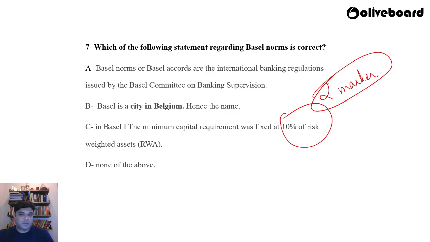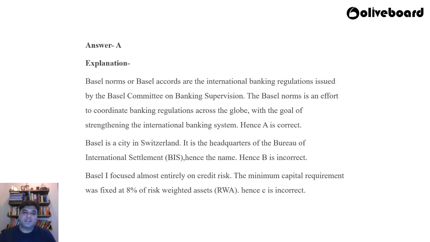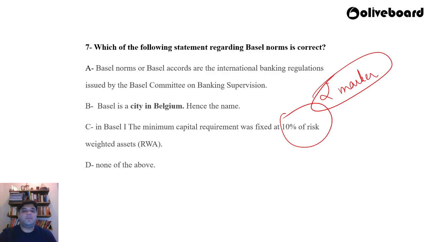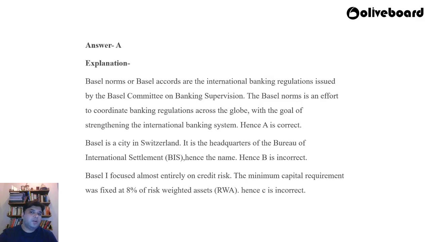If you've gone through the explanation of the previous question properly, you would realize that the answer to this is simply A. The Basel norms or Basel Accords are the international banking regulations issued by the Basel Committee on Banking Supervision. Now, time for the notes making through the explanation. The Basel norms are basically issued by BCBS, and why have they been issued? Because globally we want to ensure the financial health of the banks, and we want better regulatory mechanisms to be put into place.